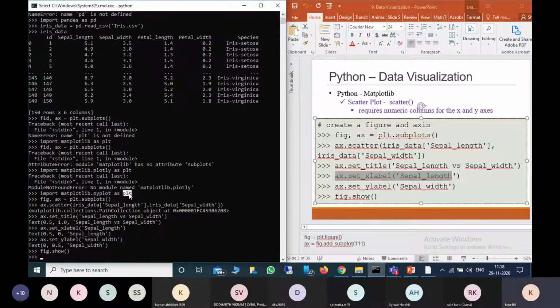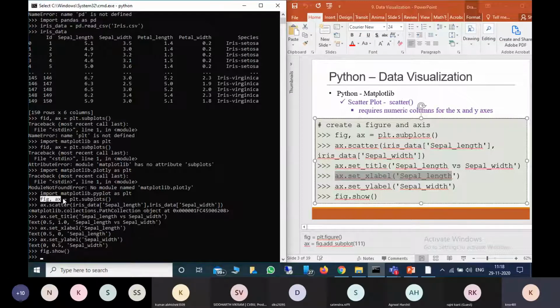This plt we are giving as a short name for this package. So import matplotlib.pyplot as plt.